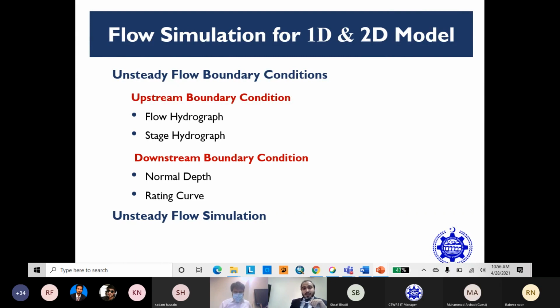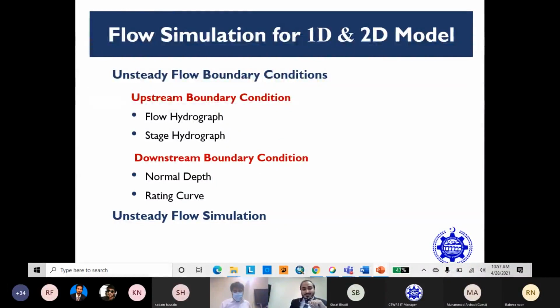The boundary conditions for 1D and 2D models are the same. The upstream boundary condition is required in both 1D and 2D, which consists of either a flow hydrograph or stage hydrograph. If you are using a weir structure or bridge, then the upstream boundary condition will change according to your input geometric data. The downstream boundary conditions in 1D and 2D models are the same: downstream normal depth and the rating curve. Any one of them you can use, whichever is available to you according to your study.